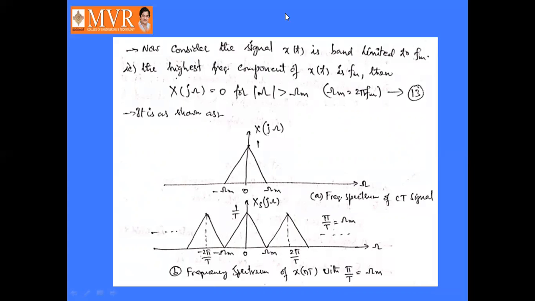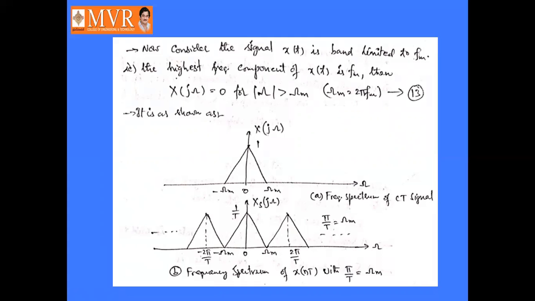That is, the highest frequency component of x of t is fm. Then X of j omega becomes 0 for mod omega greater than omega m, where omega m is 2 pi fm. That is equation number 13. Here we are limiting the frequency band, so that's why it is called band limited.